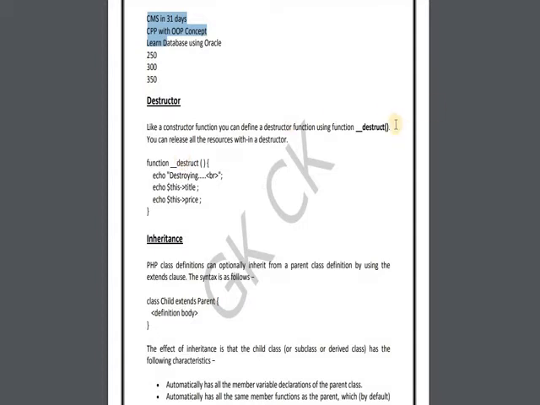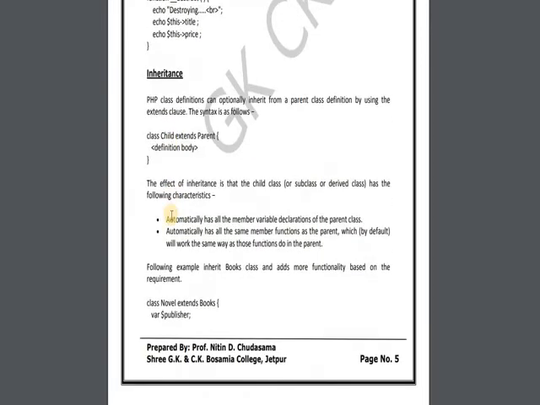Underscore underscore destruct. This function is used to call a destruction after creating a constructor. So we can release the resources and memory which we have defined earlier. After destroying, we cannot access this title and this price using this function; it will generate a fatal error. So you just have to write function __destruct, then you can print a simple echo, destroying. If you try to print after that, then it will generate an error. So is the constructor and destructor topic clear?